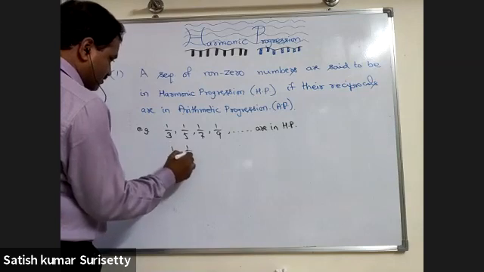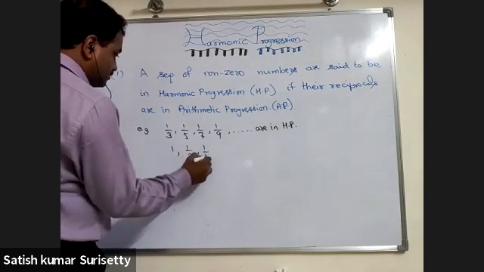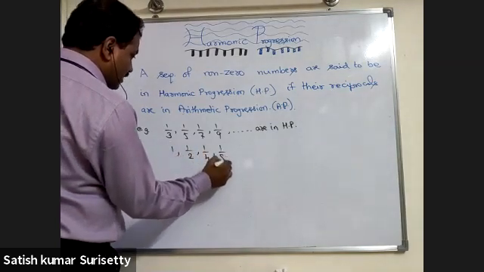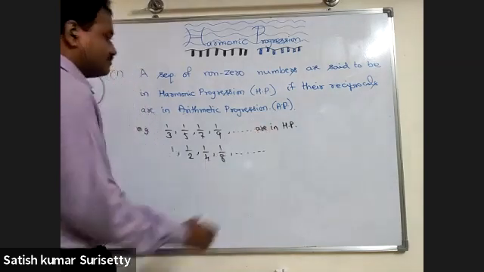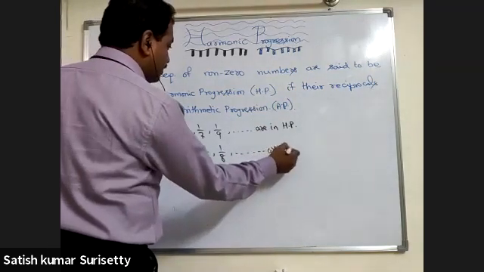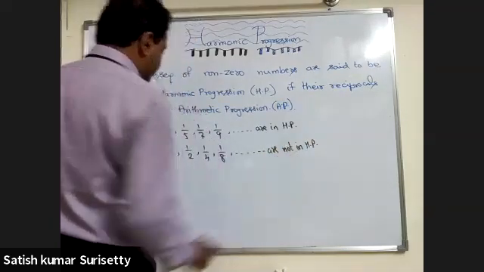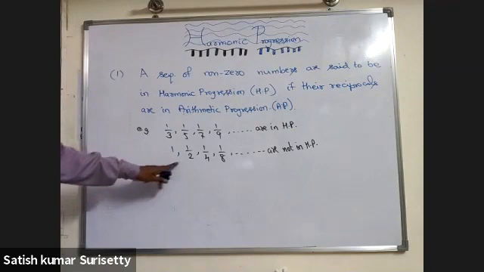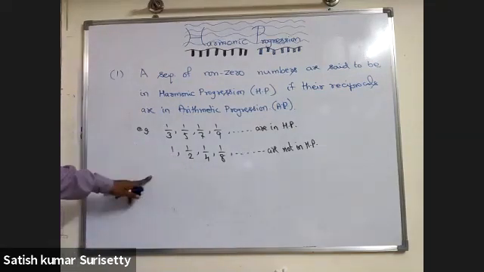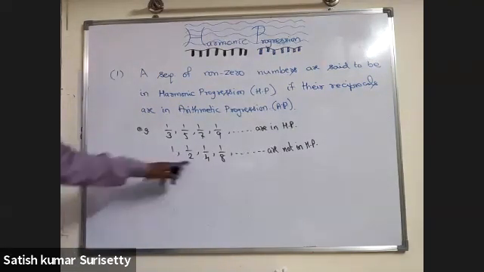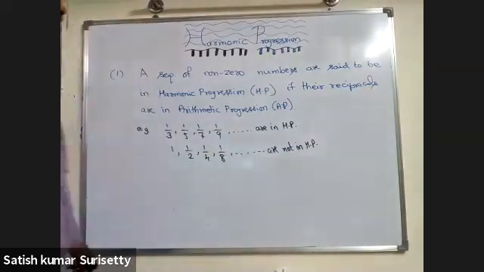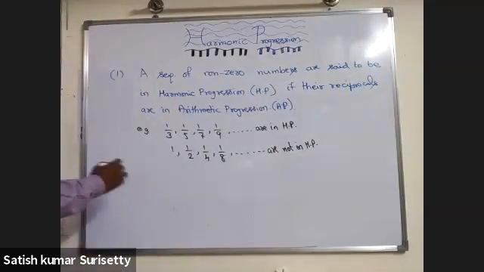1, 1/2, 1/4, 1/8, and so on are not in harmonic progression. Why? Because the reciprocals are 1, 2, 4, 8. They are not in arithmetic progression. So the sequence is not in harmonic progression.